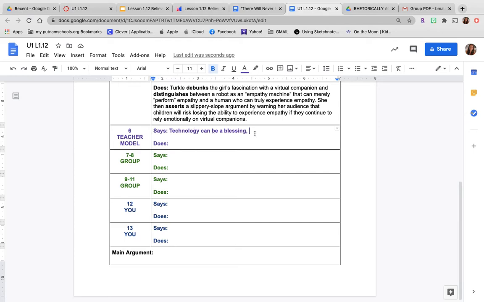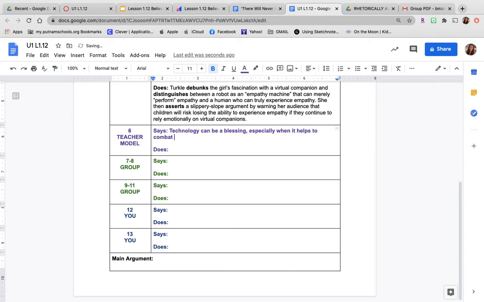So technology can be a blessing, especially when it helps to combat human disease. I like that word, combat. So instead of being really specific, I'm summarizing. I'm not saying Parkinson's and Alzheimer's, I'm summarizing that up as human disease. But she goes back against it.